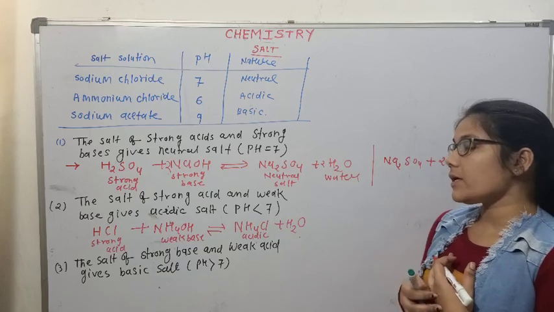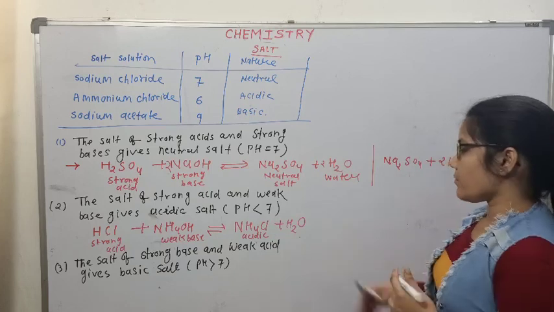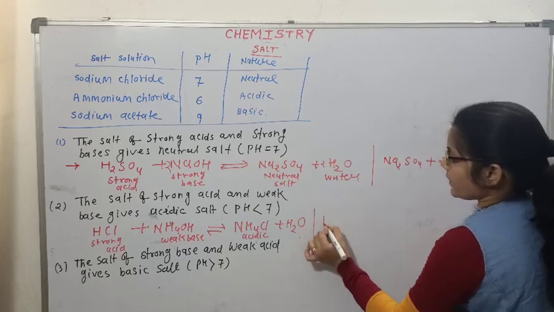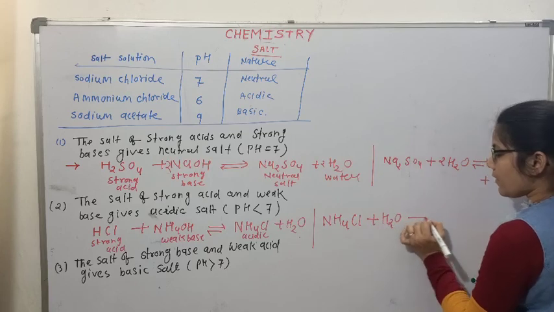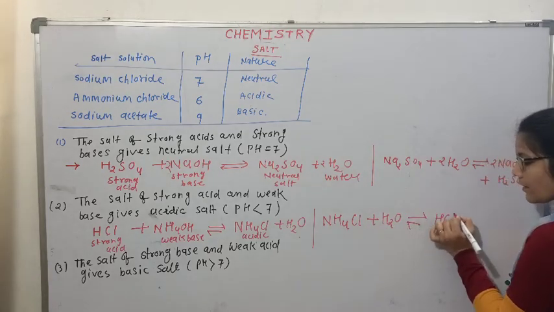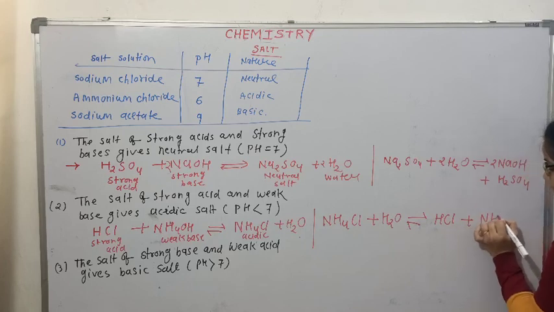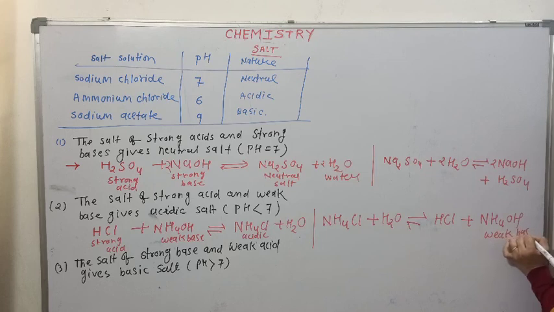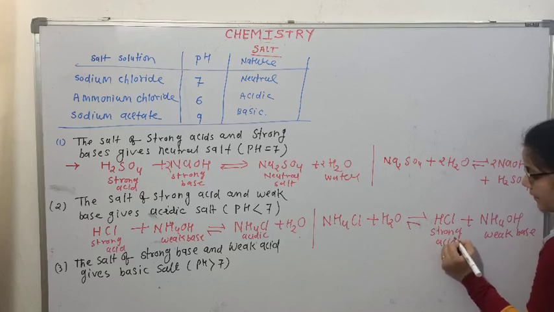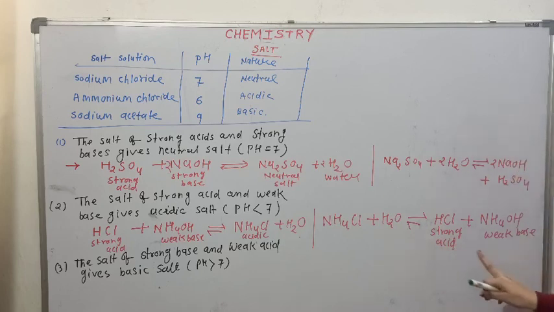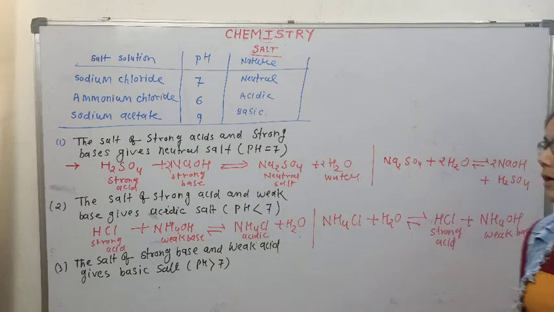So how can we explain this? We can explain that hydrolysis of ammonium chloride gives strong acid and weak base. Hydrolysis of ammonium chloride gives strong acid and weak base, because acid strength is stronger than base. That is why this is an acidic salt.